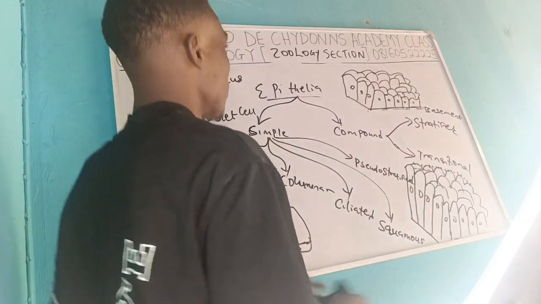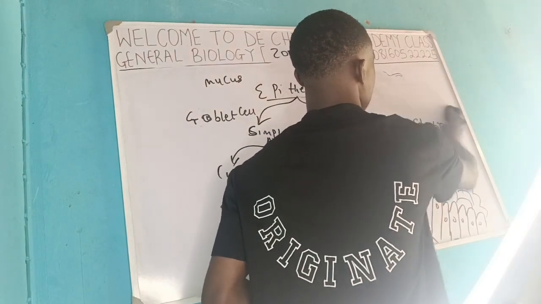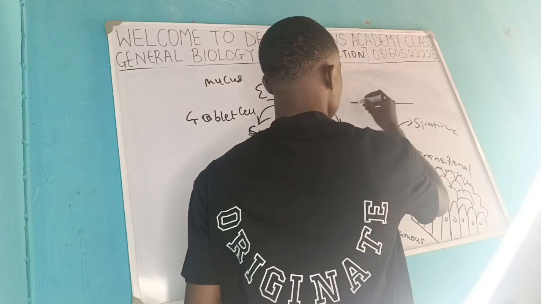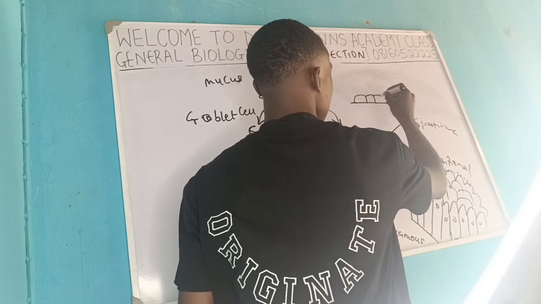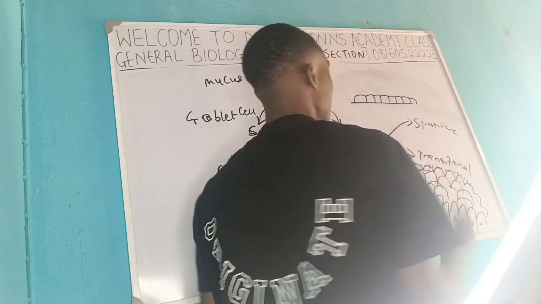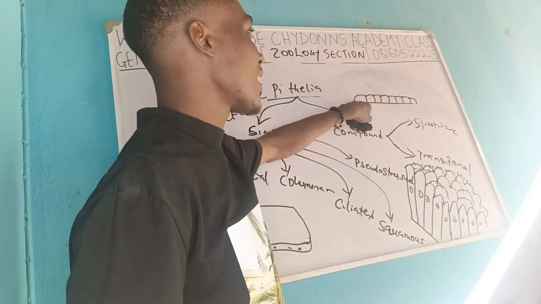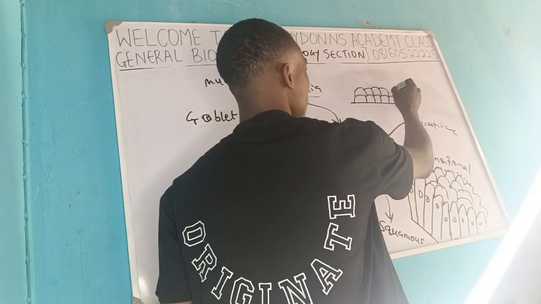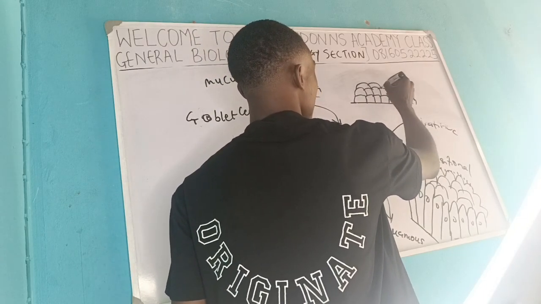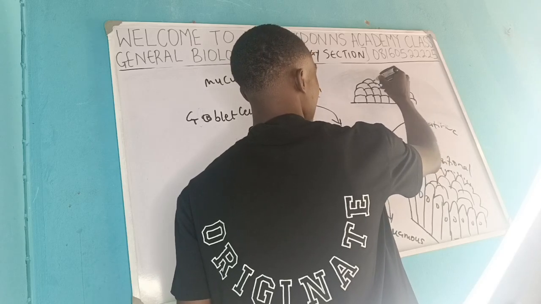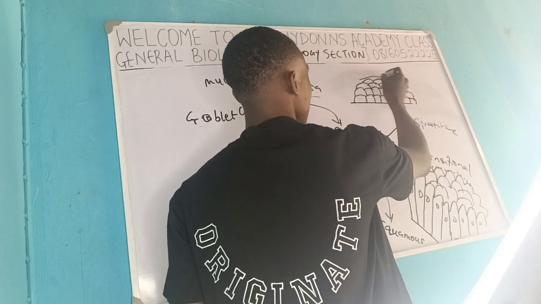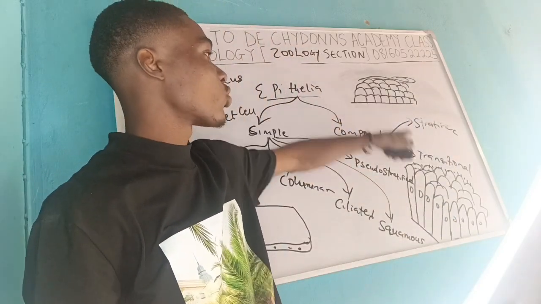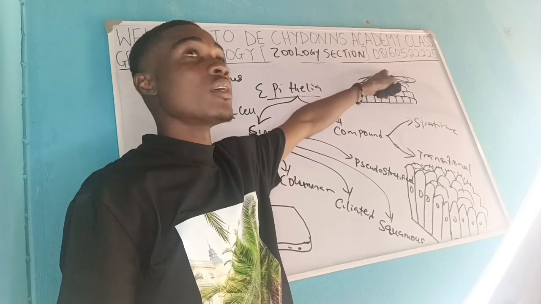Let me just give you a sketch of how a compound epithelium looks. Okay, let me draw stratified now. For example, if these things were cuboidal, you can see these cells are directly attached to the basement. Now, a situation whereby you have another layer of cuboidal and maybe another layer of cuboidal. Once they are more than one layer, maybe at the end of it you may have a squamous epithelia, having so many layers of cuboidal and at last having a squamous epithelia.